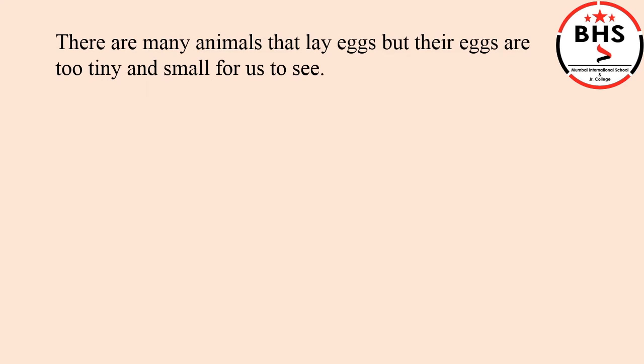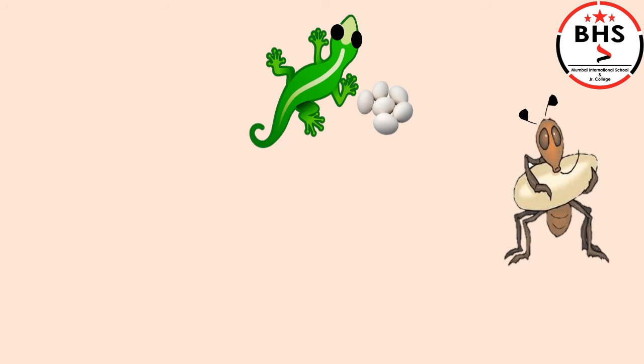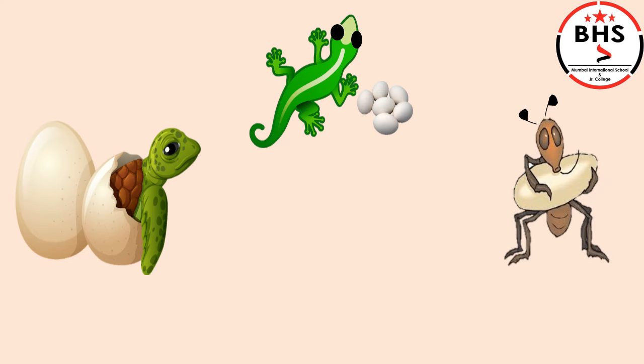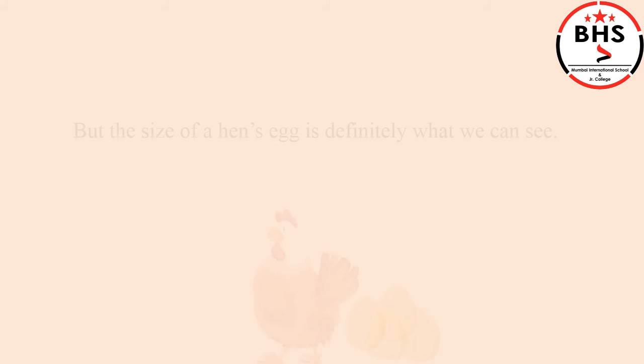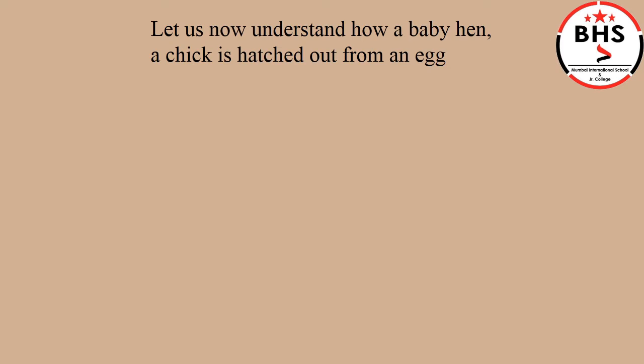There are many animals that lay eggs, but their eggs are too tiny and small for us to see. For example, lizard, ant, tortoise, and many other animals. But the size of a hen's egg is definitely what we can see. Children, let us understand how a baby hen, a chick, is hatched out from an egg.